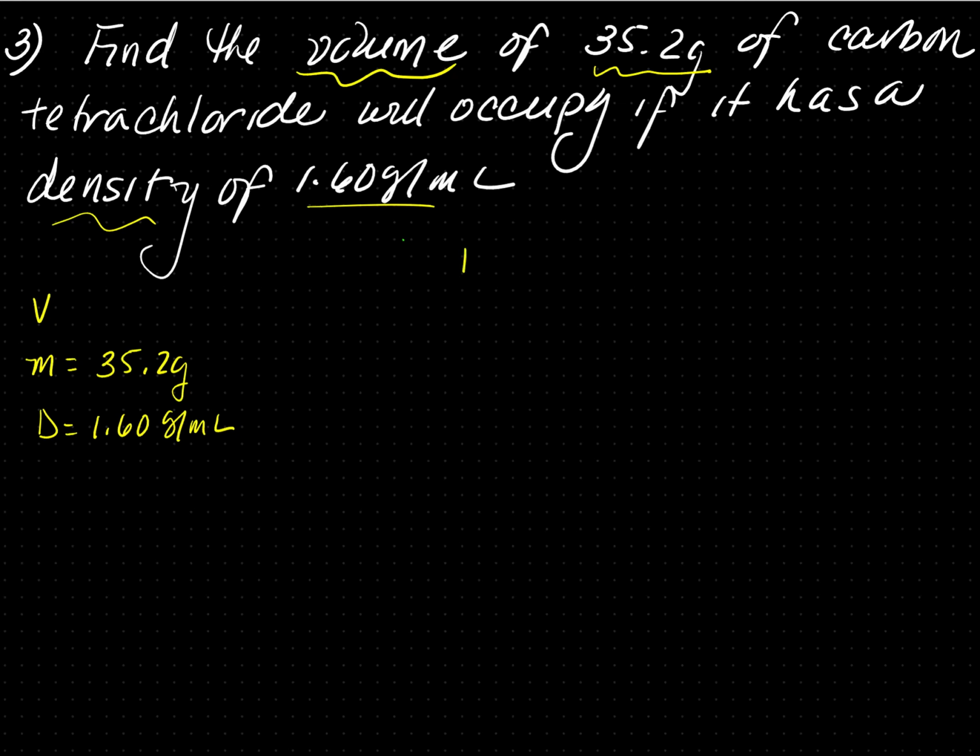We're solving for volume, so density is equal to M over V. Since volume is in the denominator, we need to bring it to the numerator to solve for V. So I'm going to multiply both sides by volume. So V times D is equal to mass. To isolate volume, I need to divide both sides by density. So volume is equal to mass over density.